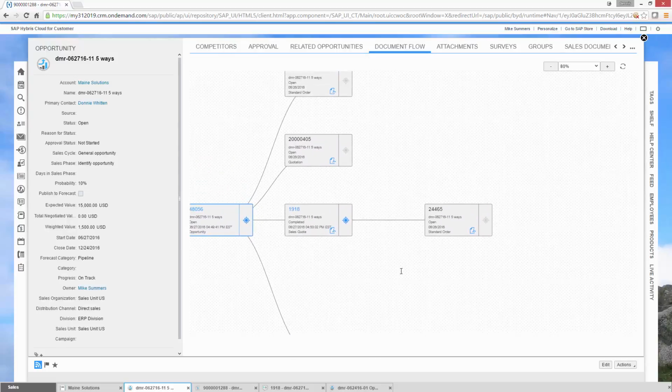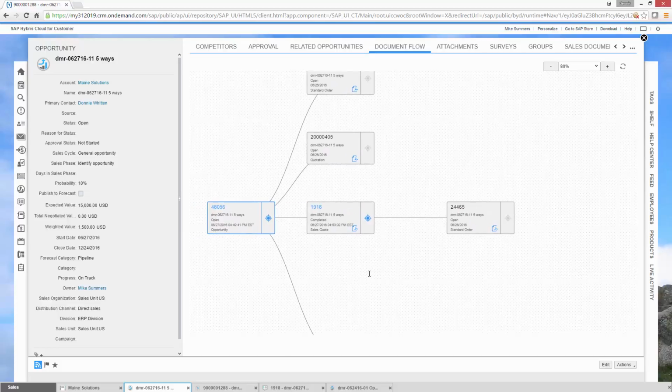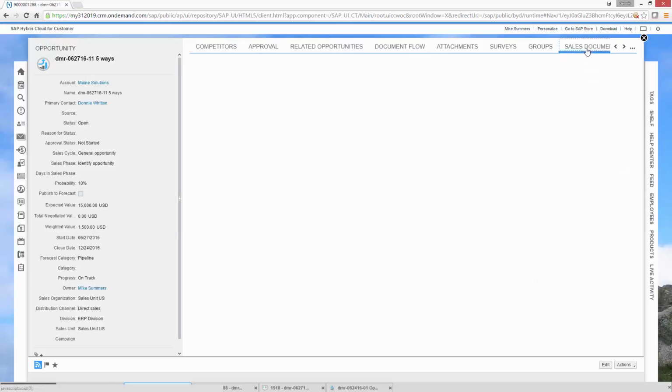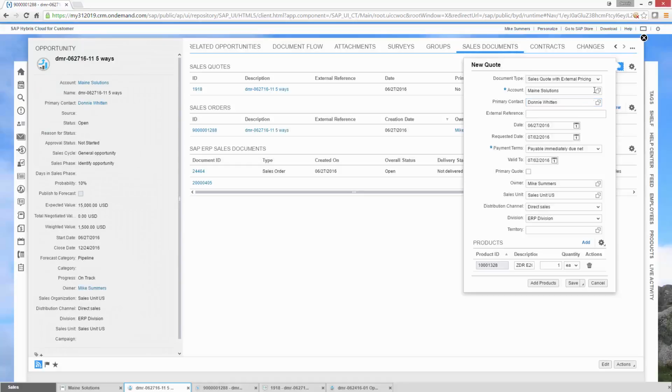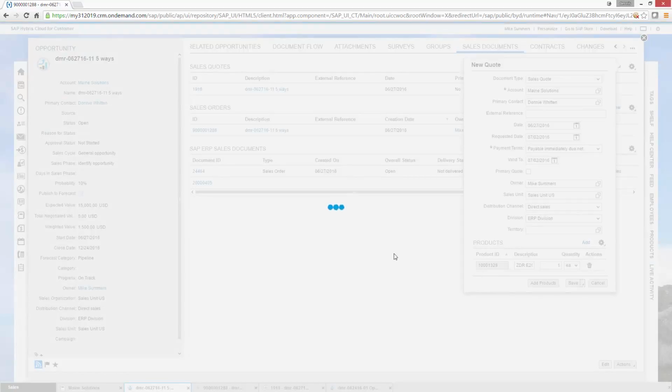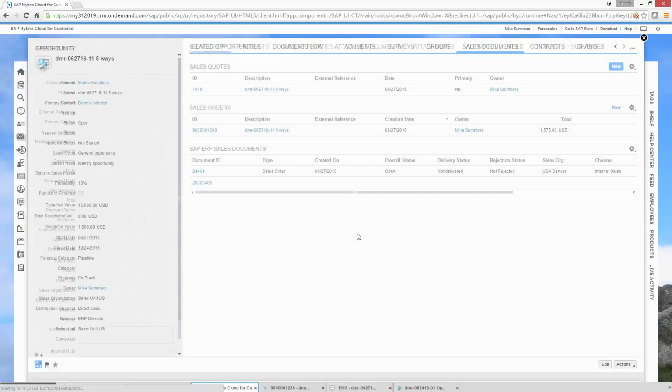I didn't even show you all the different quote types that we have here. Because you can do a quote type. In fact, let's go back here to our sales documents. We could add another quote. Instead of quote with external pricing, could be a sales quote. I think everything else is good. We save and open that one. And this one should have pricing that's internal to Cloud for Customer.